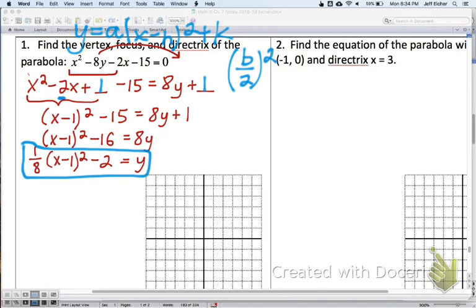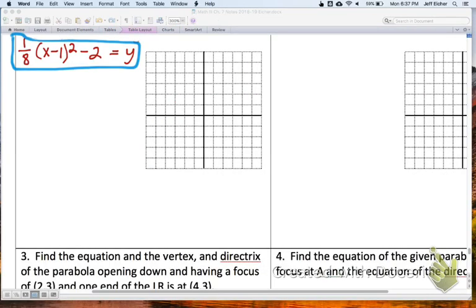We need to find the focus and the directrix of the parabola. And we have a little graph below to help us out, so let's scroll down there. So the vertex we have would be 1, negative 2. We can graph that. 1, negative 2 is down there.